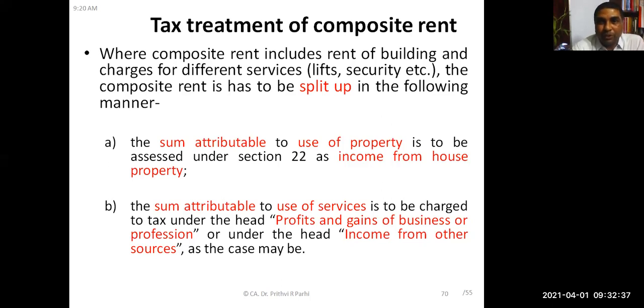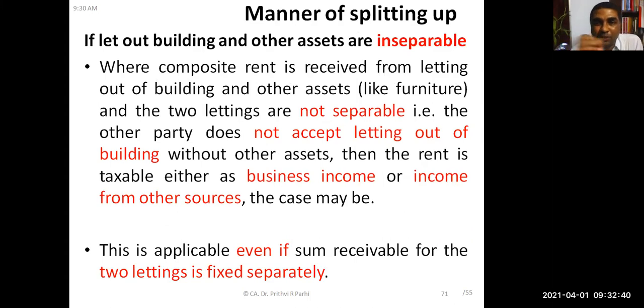That is the treatment of composite rent. Now some other complexities we are going to add to that. The question arises how to split it. I told you it has to be split. If it is split, then you can find out under which head it is taxed. Now how to split up? Let us discuss that. If the let out building and other assets are inseparable, say the owner is letting out the building as well as the furniture. If it is separable, it is fine. Then we can tax it under two different heads.